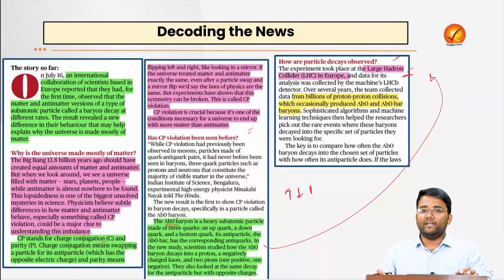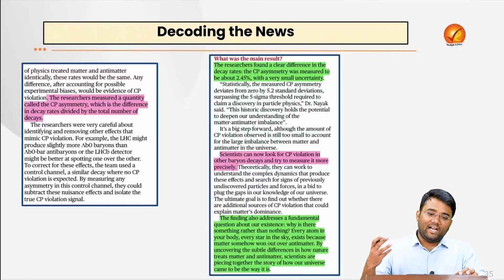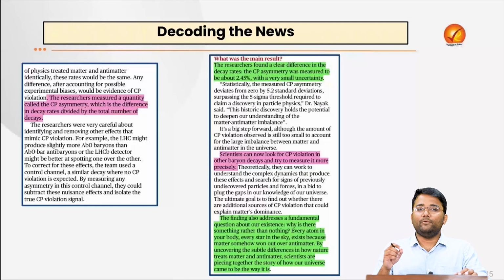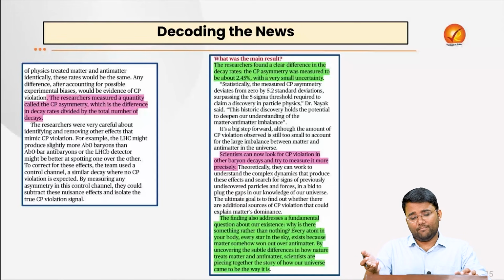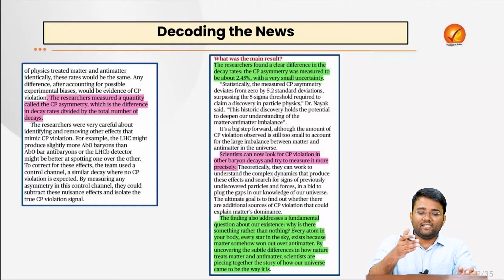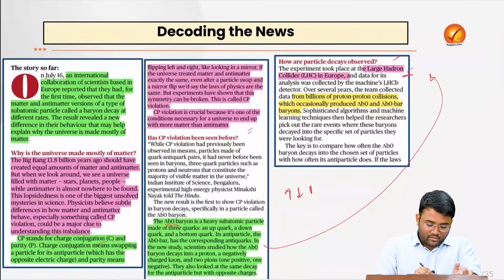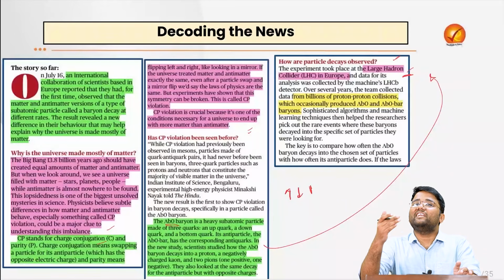And how was this experiment conducted? Billions of protons were collided at high speeds, and these collisions occasionally produced lambda B0 baryons and their antibaryons, meaning particles and antiparticles. Researchers used advanced algorithms to spot the rare decays into specific particles. They then compared the decay rates of these lambda B0 baryons and their antiparticles to look for CP violation, that is, whether charge conjugation and parity are violated or not, whether the mirror image is being created or not.